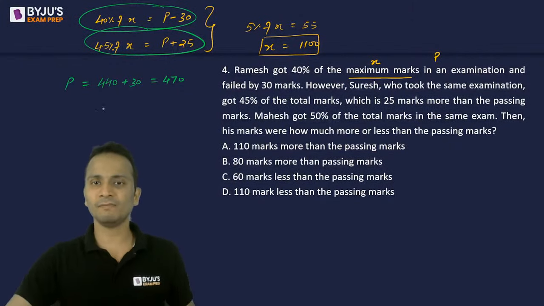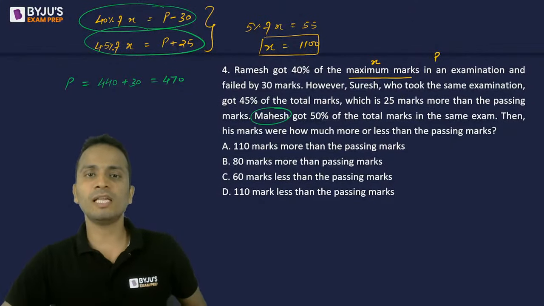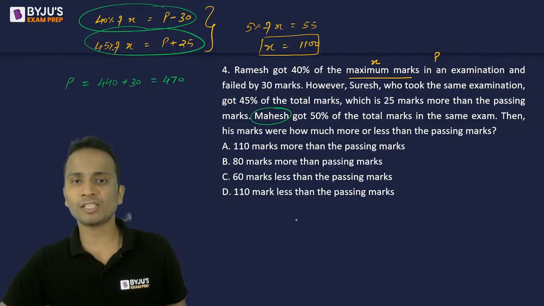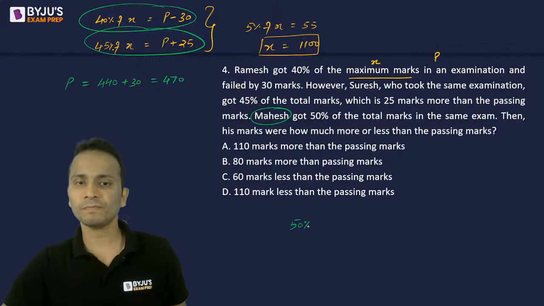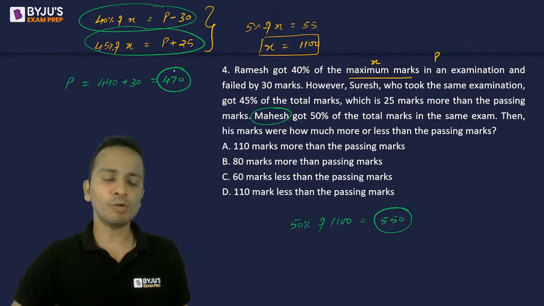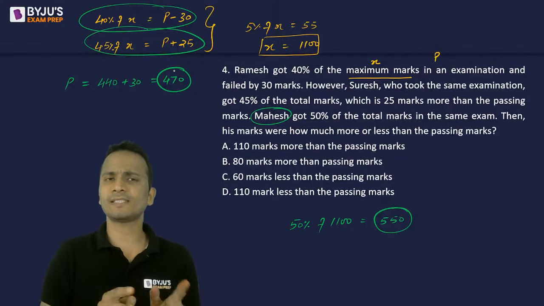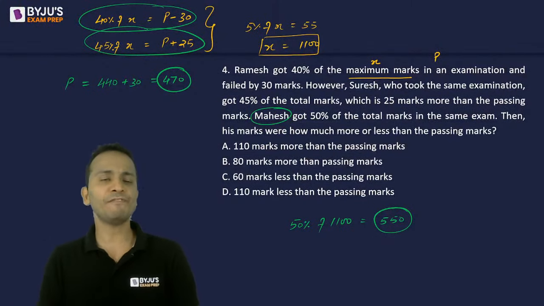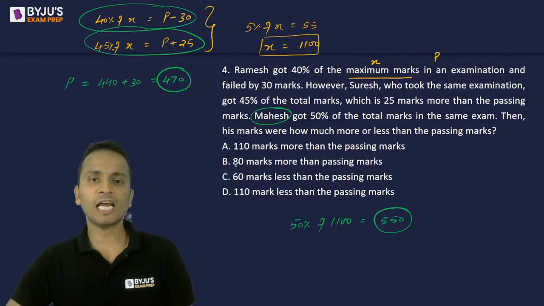Now let's talk about the third person, Mahesh, who has scored 50%. 50% of 1100 means he has scored 550 marks. So 550 is more than the passing marks by 550 minus 470, that is 80. So Mahesh has 80 marks more than the passing marks.